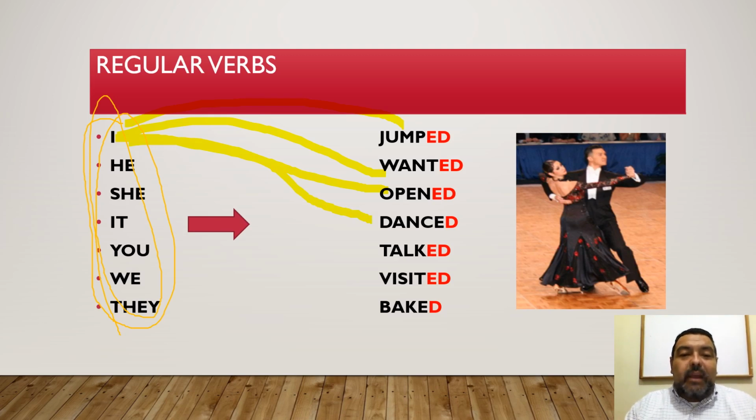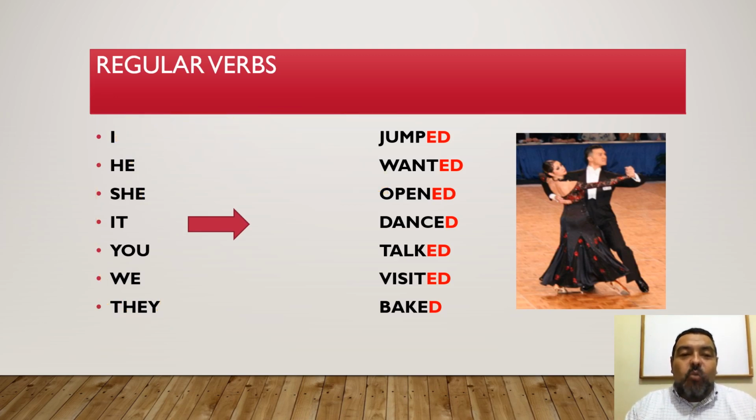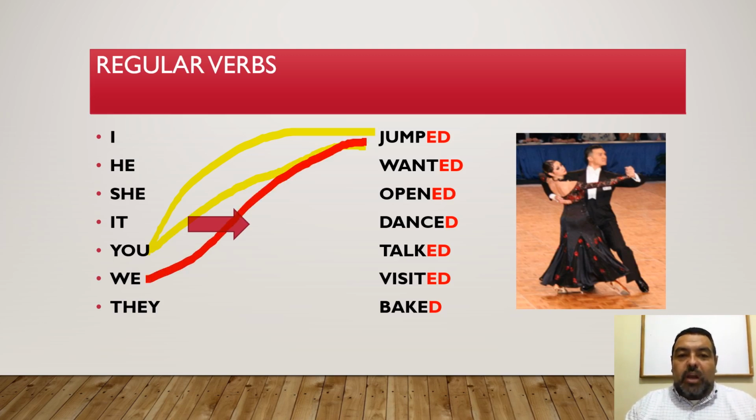And this is going to be for everyone. Pay attention. For example, tú saltaste, you jumped. Tú saltabas, you jumped. Now, let's make another example. Nosotros saltábamos, we jumped.